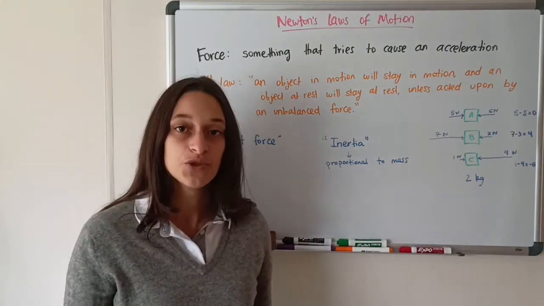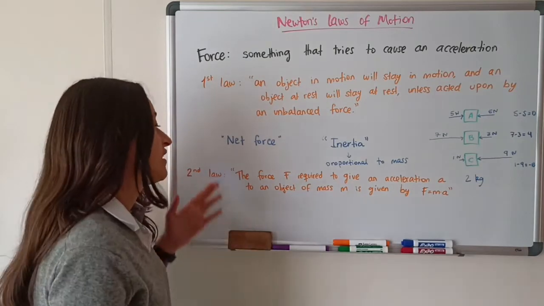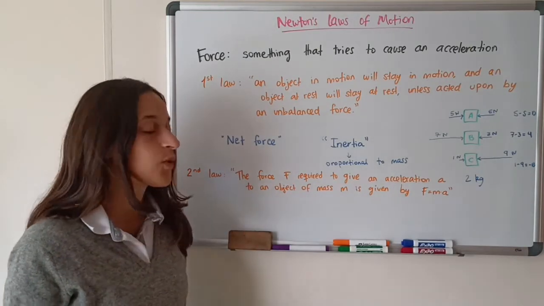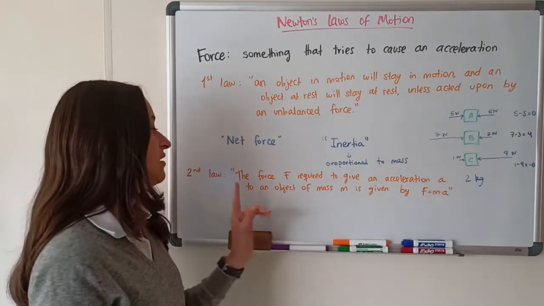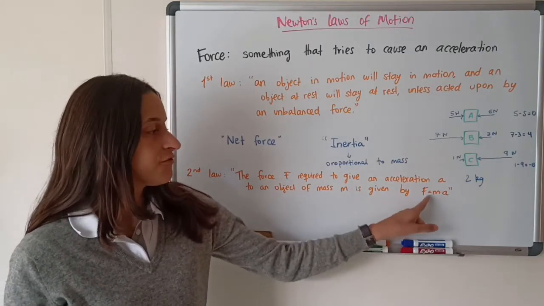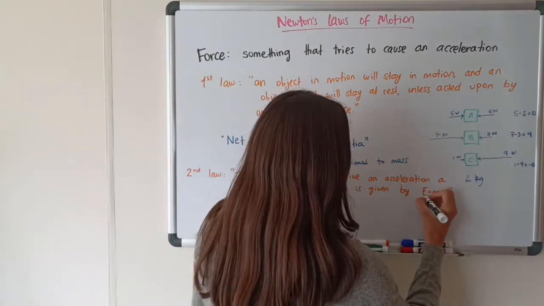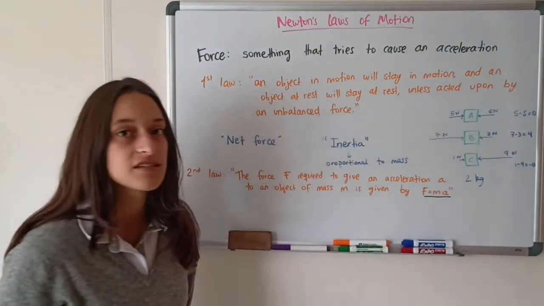Now let's move on to Newton's second law of motion. Newton's second law of motion states that the force F required to give an acceleration A to an object of mass m is given by the equation F equals m times A. That is a very important equation that you're going to be using for the rest of physics.